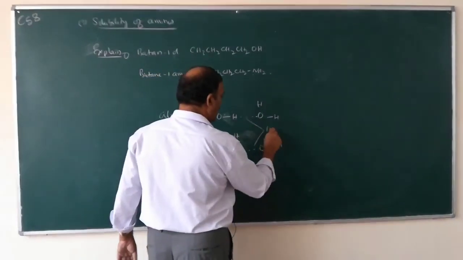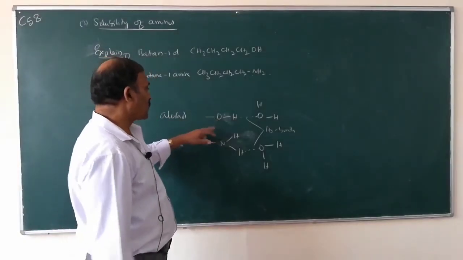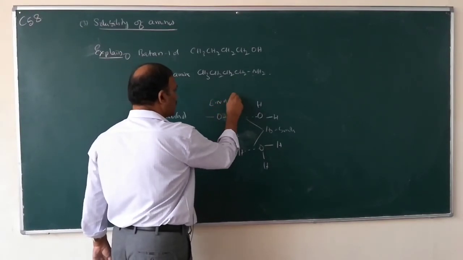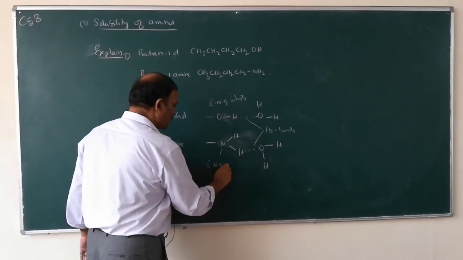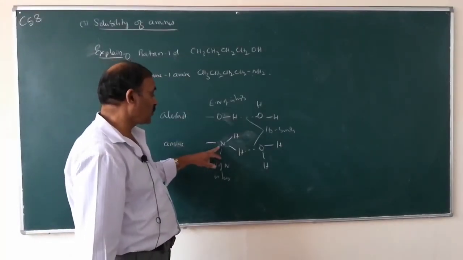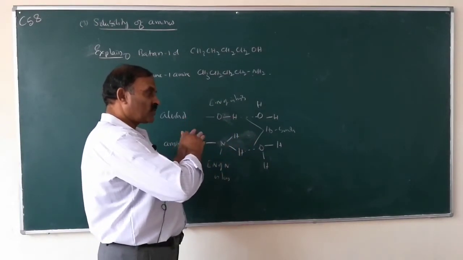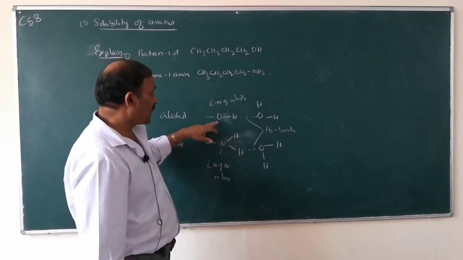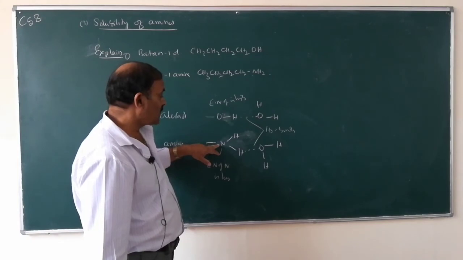These are hydrogen bonds, but the electronegativity of oxygen is high, whereas the electronegativity of nitrogen is less. So nitrogen is in the 5th group, oxygen is in the 6th group. As we move from left to right, electronegativity increases along the period. Therefore the electronegativity of oxygen is high, the electronegativity of nitrogen is less.